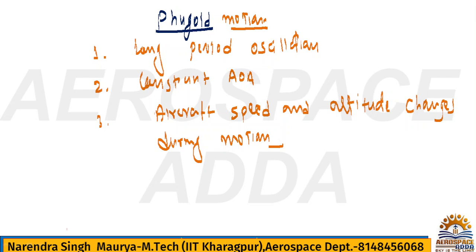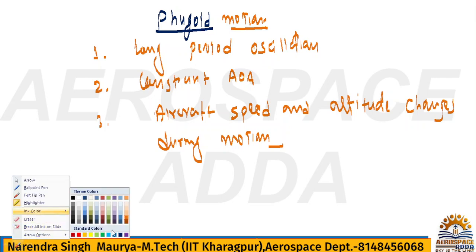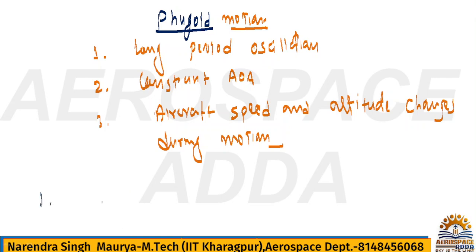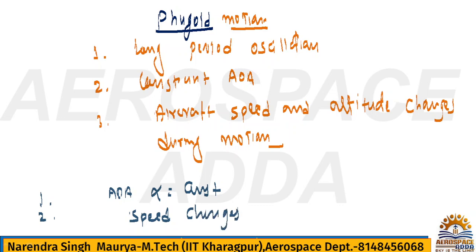In short, I will write here. Number one, angle of attack alpha is constant. Number two, aircraft speed changes. Number three, altitude changes. These 3 points are very very important for the exam point of view. So you please remember this.